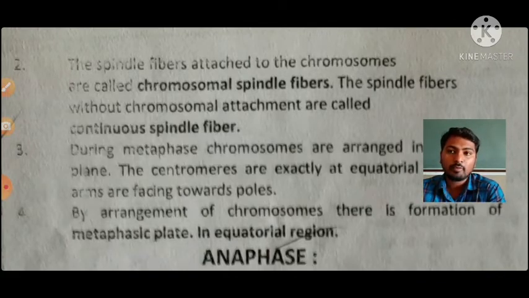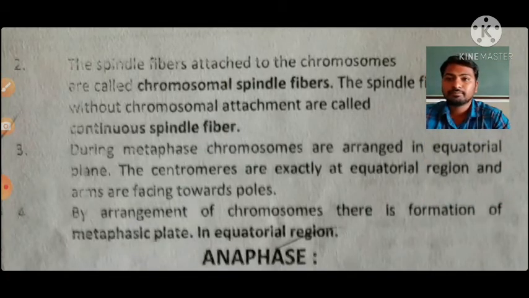Okay, they stopped their polymerization process. But the other type of spindle fiber, which also arises from the centriole part, will start to grow and reach the other centriole which is present at the other pole. There is no interruption in that spindle fiber. Those types of spindle fibers are said to be continuous spindle fibers.